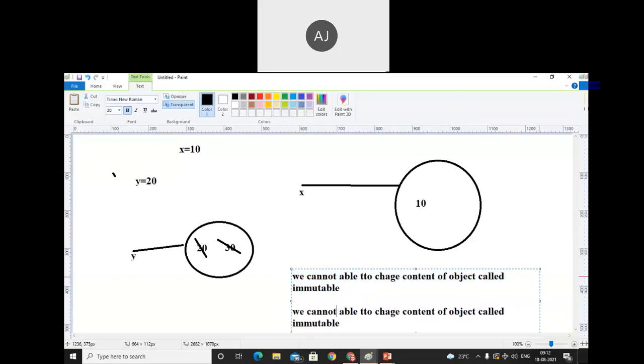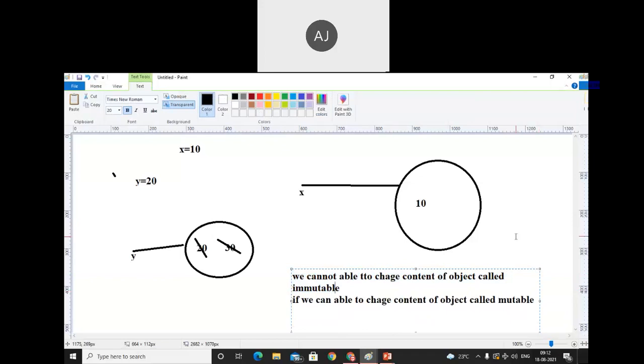We can, if we are able to change the content of object, then it is called a mutable. ये डिफरेंस बहुत इंपॉर्टेंट होता है. सी इसके लिए थोड़ा सा कॉन्सेप्ट क्लियर कर लो.